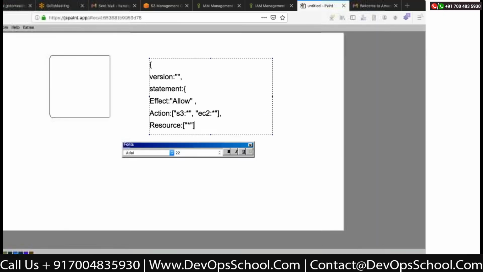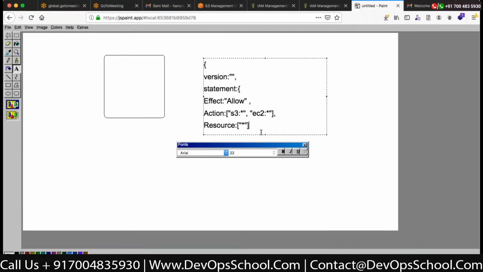So what I can do in that case is, in a permission boundary, I can write that this is a policy which will be there for the accessibility of the resources S3 and EC2.